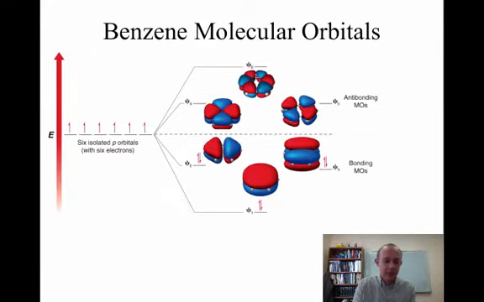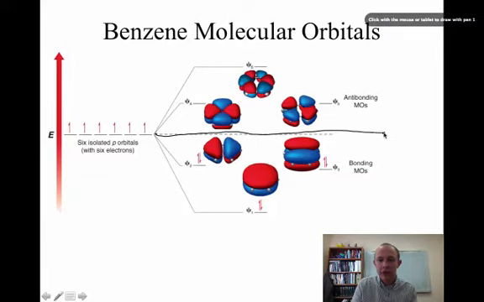When we take 6 isolated p orbitals, they're not bonded to one another. This line represents the difference between bonding and non-bonding. But if we take all 6 p orbitals and they're all in phase with one another, there's a huge amount of stability associated with that, and we have 2 electrons in that. Each one of these p orbitals has 1 electron, and then we have 2 orbitals that contain 1 node.